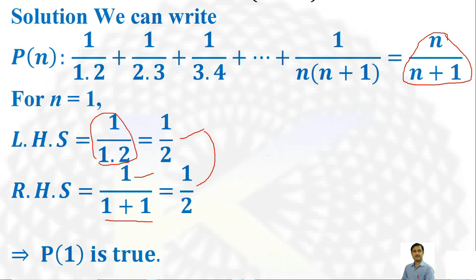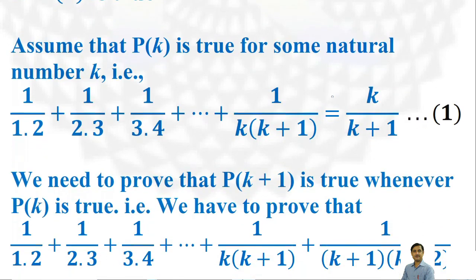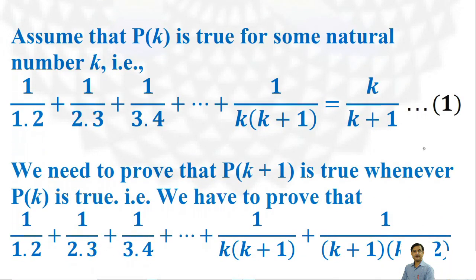That is, the statement is true for n equal to 1. It means P1 is true. Now let us assume that the statement is true for any integer k, and write this equation as equation 1.